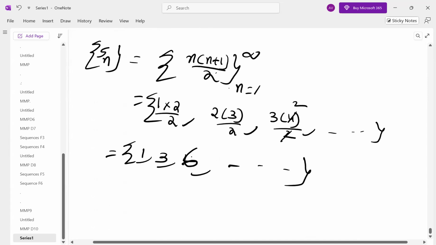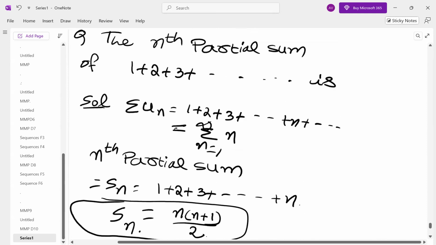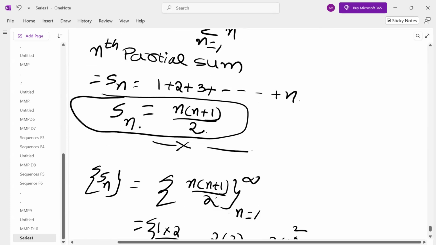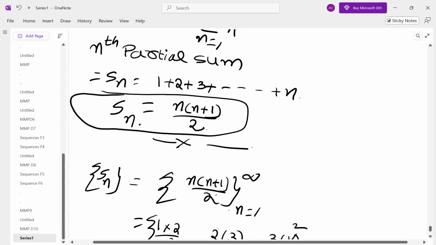If the sequence formed by the nth partial sum, this is not un, it is Sn, is convergent, then we say the series is convergent. So the series is convergent if and only if the corresponding sequence formed by the nth partial sum is convergent.